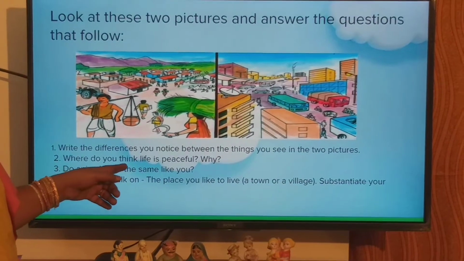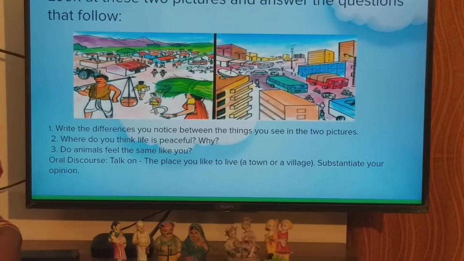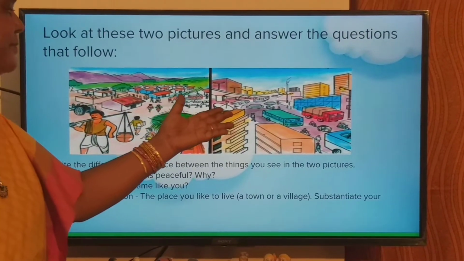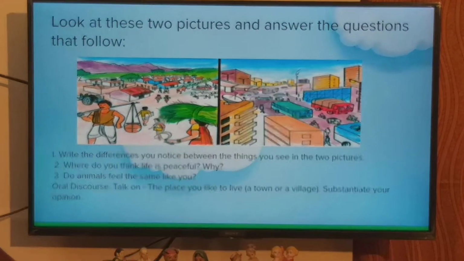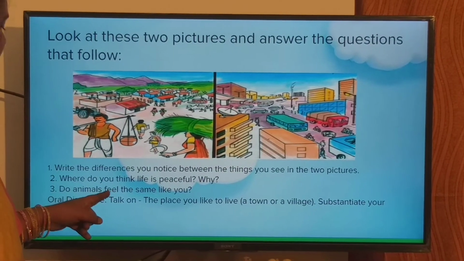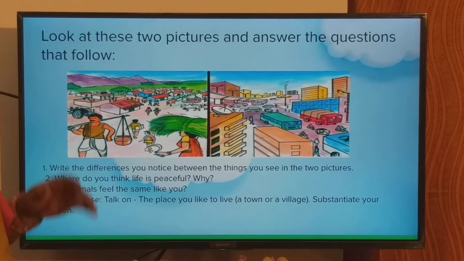Do animals feel the same as you? Yes. Why? Animals like greenery. They do not like this pollution and everything. They need grass and leaves to eat. So where do they get all these things? They find them in a village. So I feel that animals are happy in a village only.